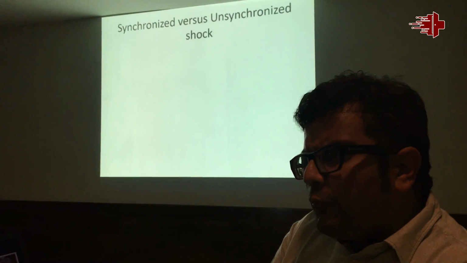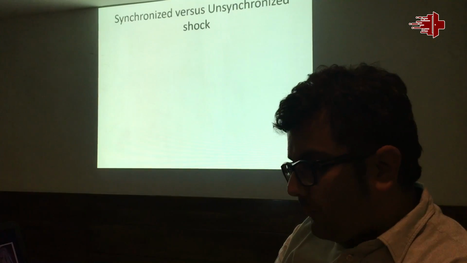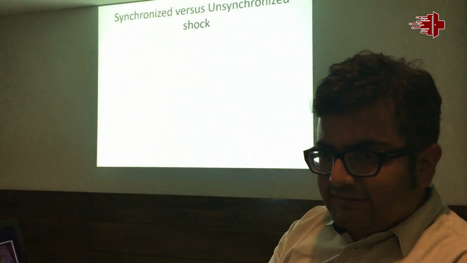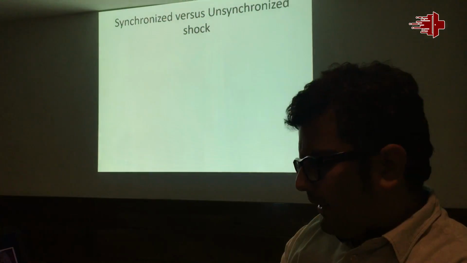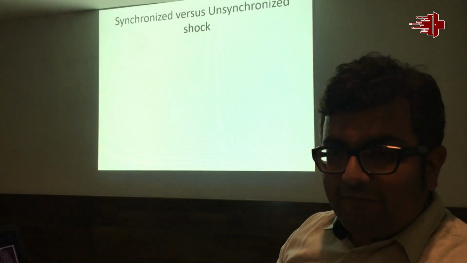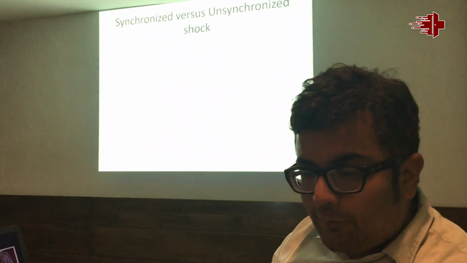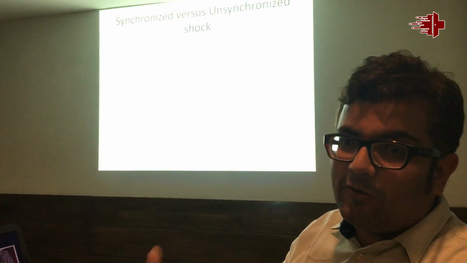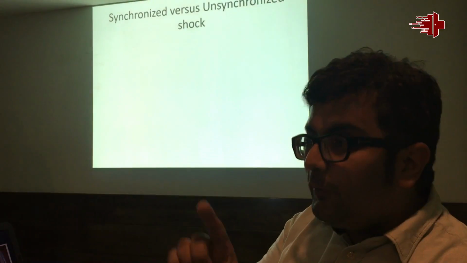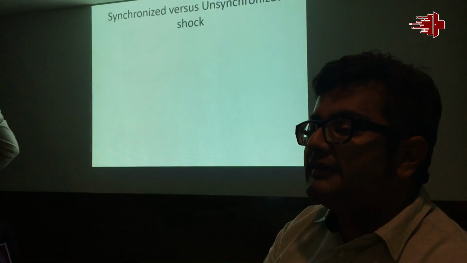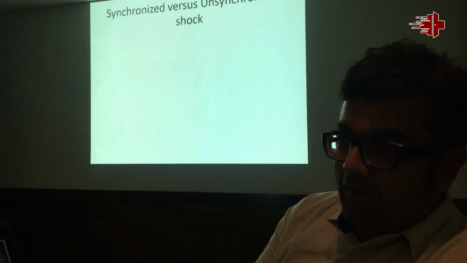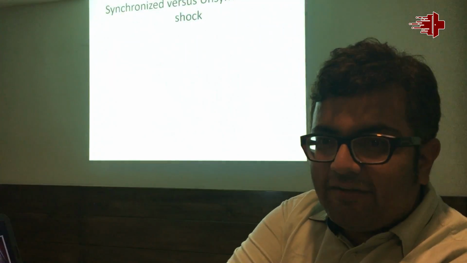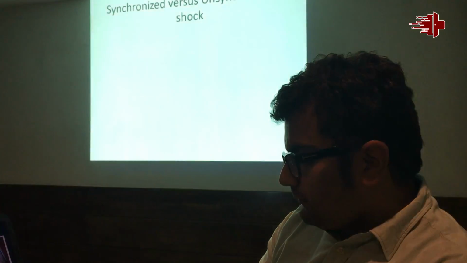Whenever patients present with monomorphic VT with well-formed QRS complexes, the shock should be synchronized so that it falls on the peak of the R wave. When there are no R waves like in VF, it should be unsynchronized, because if we synchronize such a shock, it will keep on searching for an R wave and will not give a shock. But if during monomorphic VT we give an unsynchronized shock, and if it falls on the T wave, it can lead to VF.